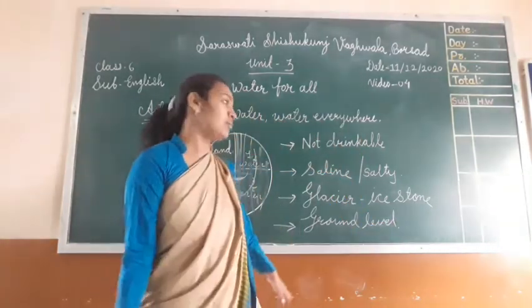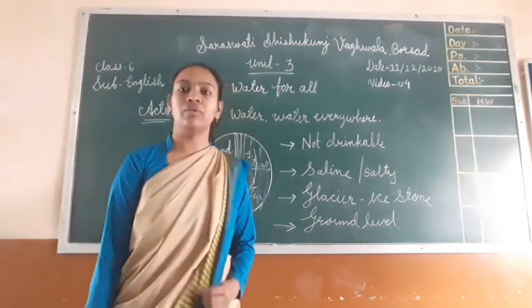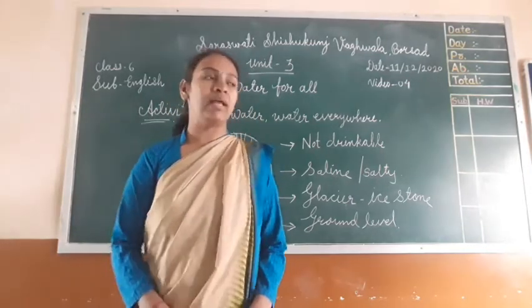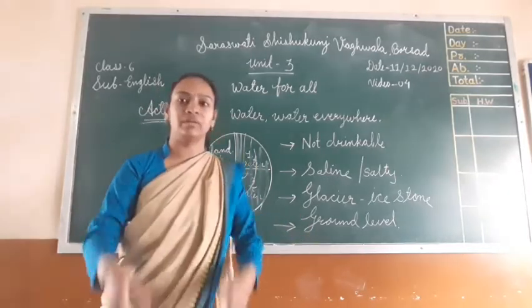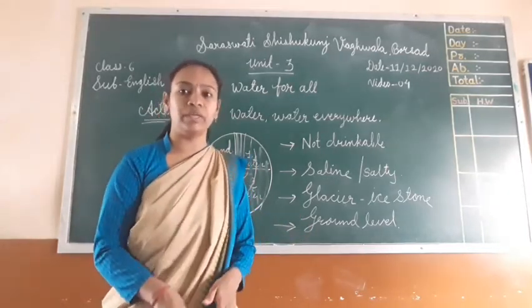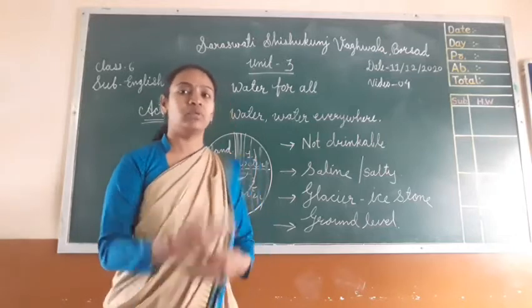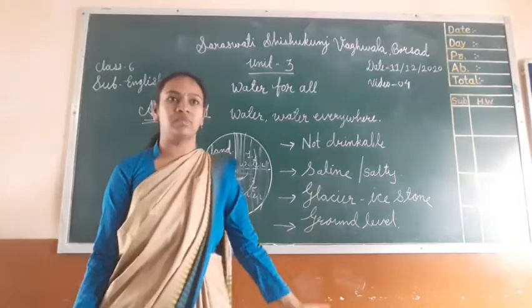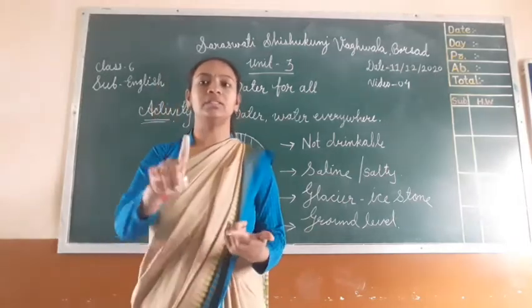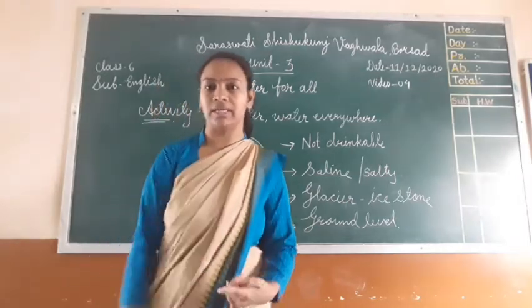So it is a little bit useful, but we have to do many things to get this water. We have to dig deep and deep. From that process we get pure water. Then what is another source of pure water? The main one is rain.